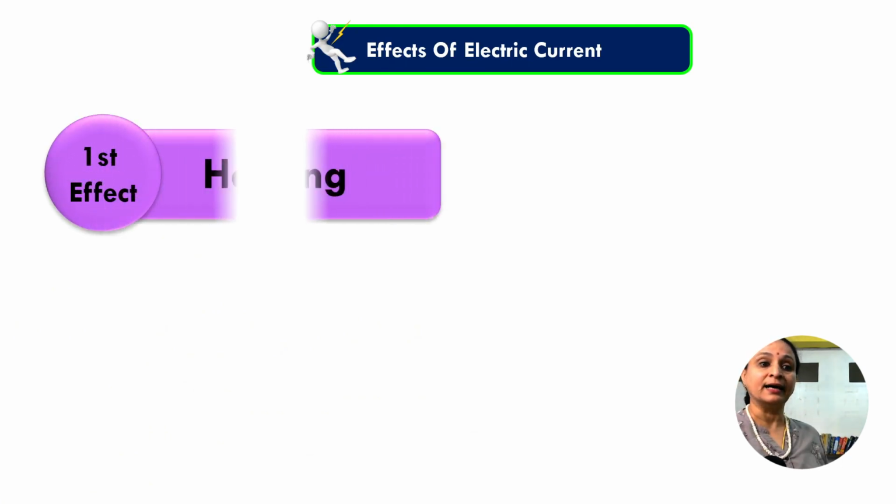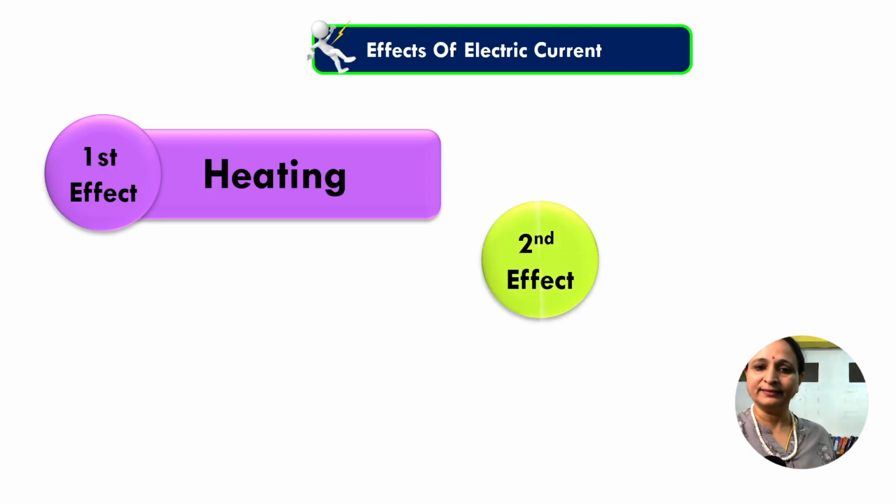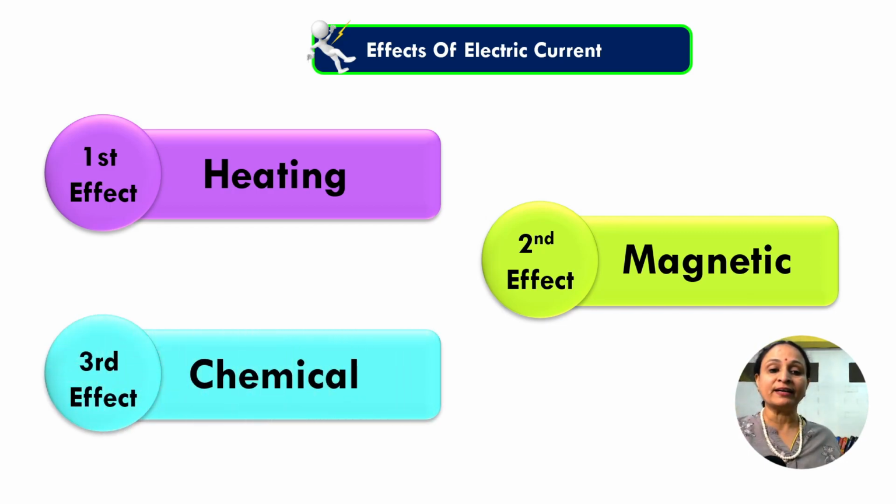The effects of the current are: the first effect is, if you pass electric current through a circuit, it will get heated. Garam ho jati hai wire. Second effect is the magnetic effect. If you pass the current through a wire, a magnetic field is produced around the wire. And the third effect is the chemical effect. If you pass current through some chemical substance, the chemical composition also will change. Right. Now here we are going to discuss the heating effect of the current.